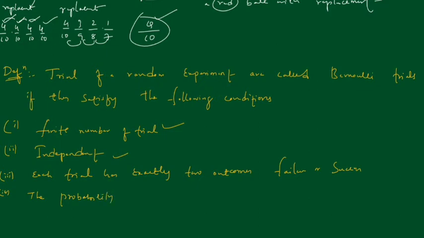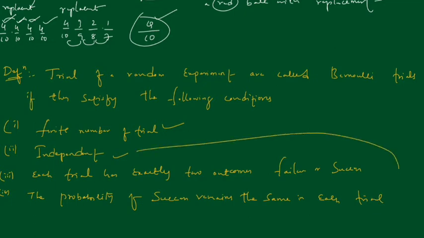the probability of success remains the same in each trial. It means again it is independent only. In each trial means independent, already we have seen here. So independent means all the trials are equal. There is no change. They are constant throughout the end of the experiment.